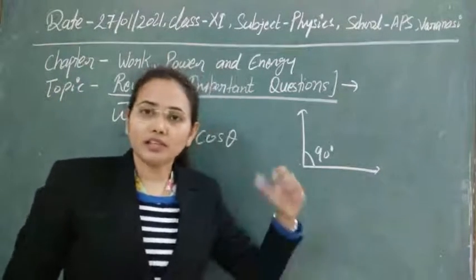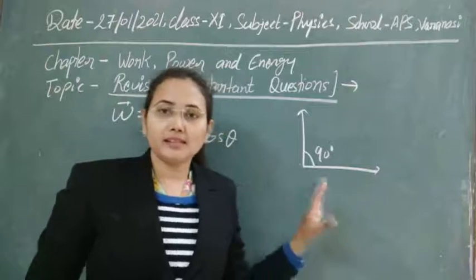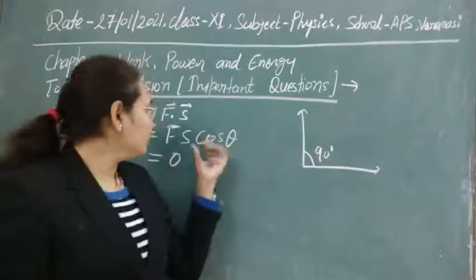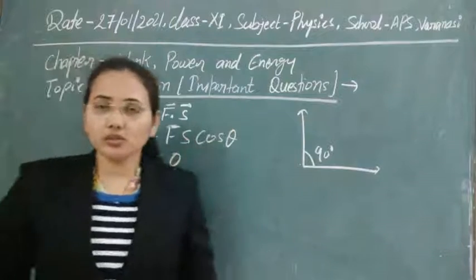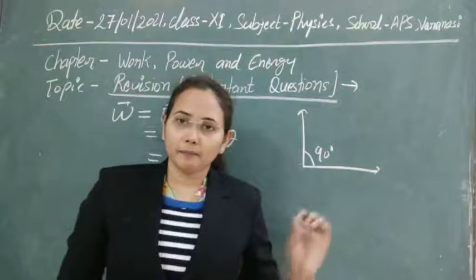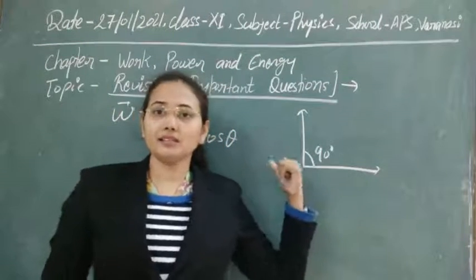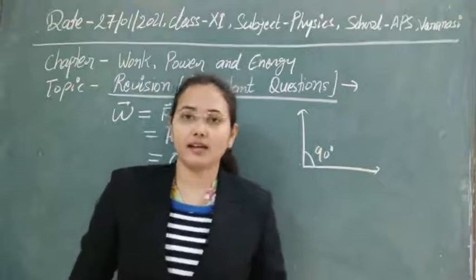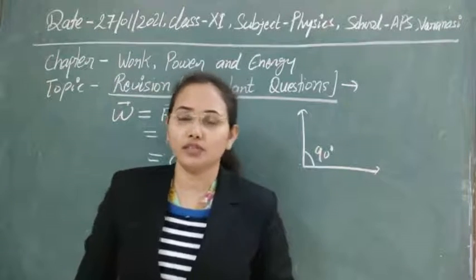So basically we have three types of work done, depending on the condition, meaning the angle between these two vectors, or you can also say the direction of force and direction of displacement. According to that we can categorize work as positive, negative and zero work done.